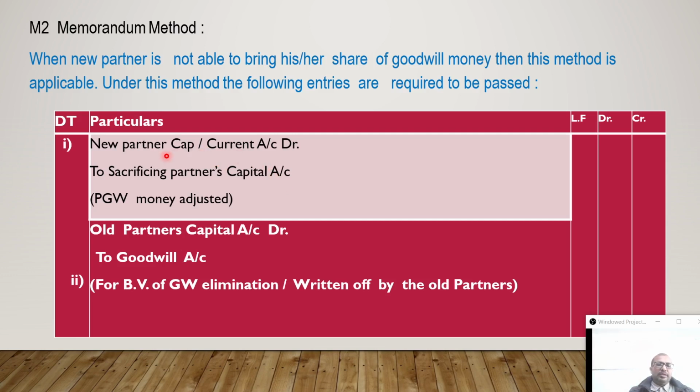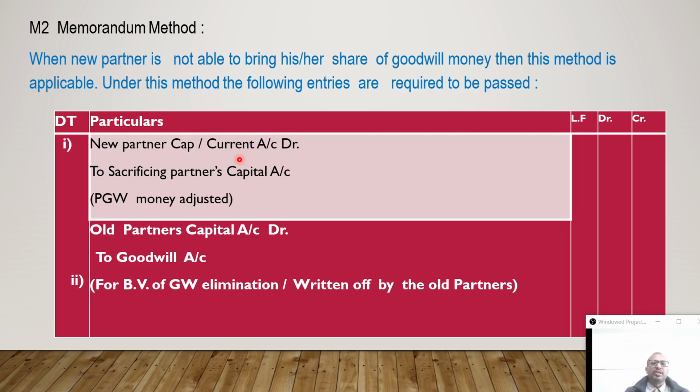If the incoming partner is permanently unable, then we debit the new partner's capital account. If temporary, like short term, then we can debit the new partner's current account. Or another way: if it is mentioned in the question that the fixed capital method is adopted, then we must debit the new partner's current account. If it is mentioned that fluctuating capital is adopted, then we debit the new partner's capital account. So you have to remember which method is generally adopted, fixed or fluctuating. Or if you write only current account debit, then marks will also be given.